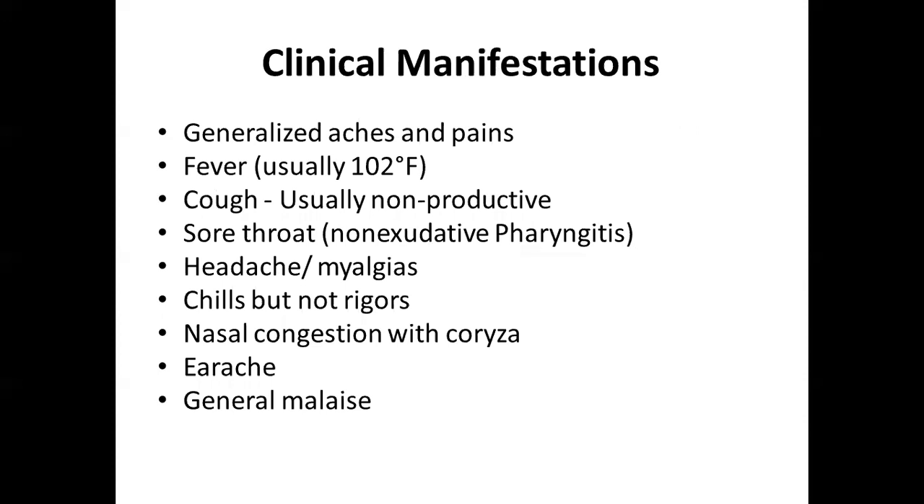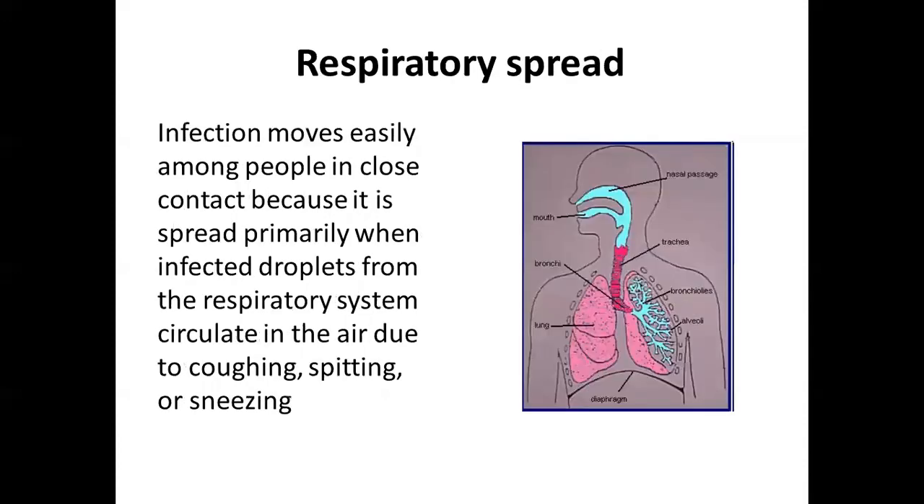Clinical manifestations are generalized aches and pain, fever usually 1 or 2 degrees Fahrenheit, cough usually non-productive, then sore throat, non-exudative pharyngitis, then headache is more common, then chills but not rigors, nasal congestion with coryza, then earache, then general malaise. Respiratory spread: infection moves easily among people in close contact, because it spreads primarily when infected droplets from the respiratory tract circulate in the air due to coughing, spitting, or sneezing.